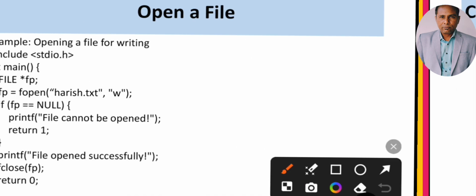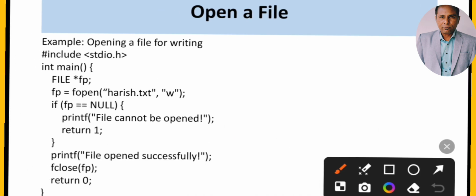So this is all about the different modes in the file. So we can write one program in C if we want to open the file. Initially we will start from stdio.h, then we will write int main to start the program. I have told you we have to create one file pointer which will have the address of the file. So we will write FILE in capital and then star fp. Now if we want to open the file, for example the file name is harish.txt.